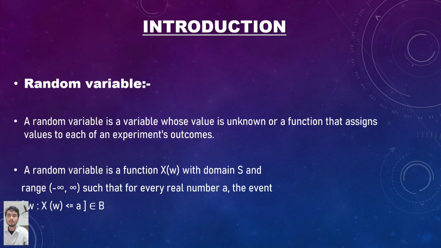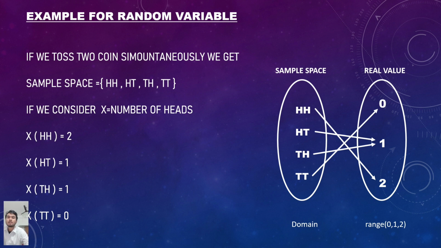A random variable is a variable whose value is unknown, or a function that assigns a value to each of an experiment's outcomes. To understand the random variable, here we give an example. If we toss two coins simultaneously, we get the sample space HH, HT, TH, and TT. Let us assume a variable X which denotes the number of heads. Here the value for HH is 2, HT is 1, TH is 1, and TT is 0.